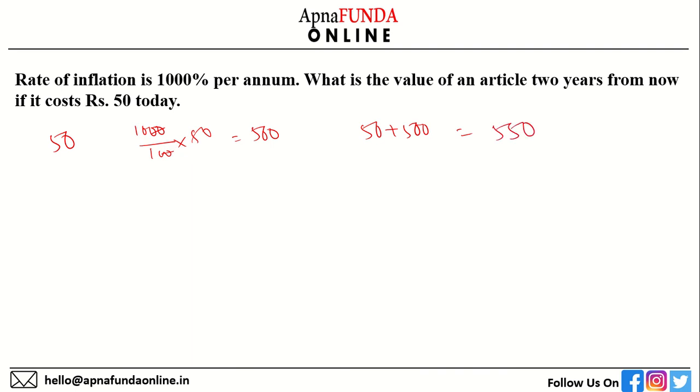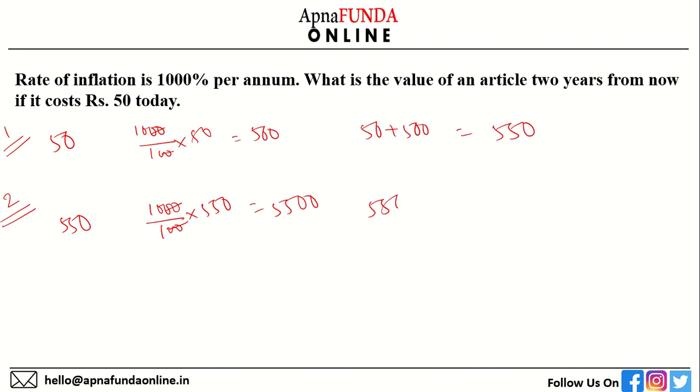This is the value of the article after the end of the first year. Now for the second year, the article value is 550. 1000% of 550 will give me 5,500.